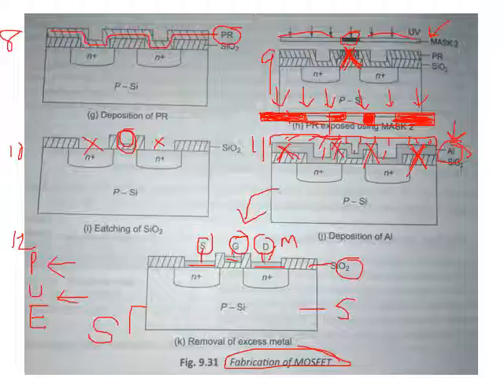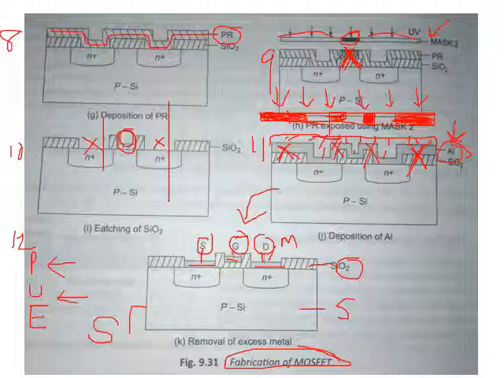Let me repeat from step number 1. Step number 1, pure semiconductor. Step number 2 will be the doping. Then step number 3 will be applying the silicon dioxide. Step number 4 will be applying the photoresist. Step number 5 will be exposing UV rays by using the mask. Then step number 6 will be etching the silicon dioxide at some parts. Which parts? These center parts, right here and here.